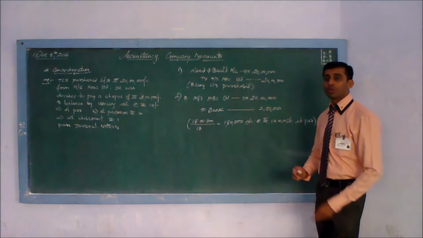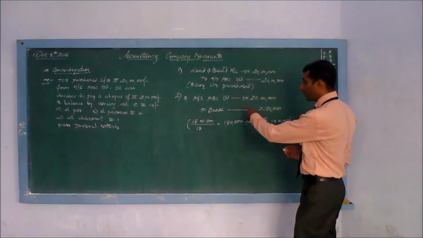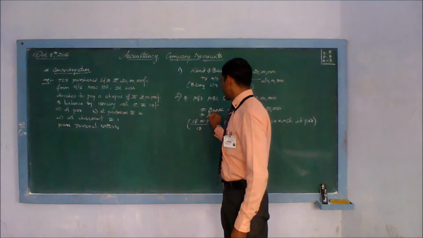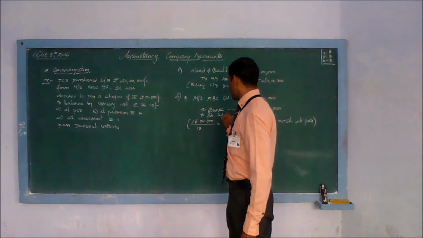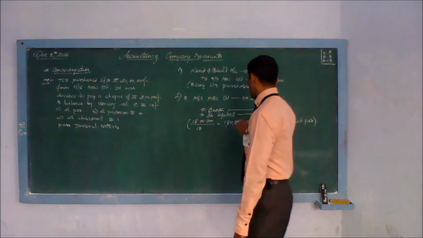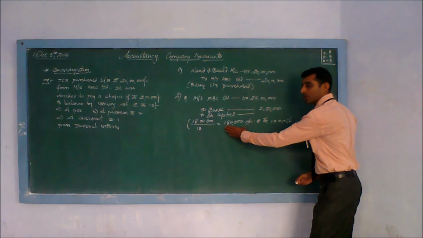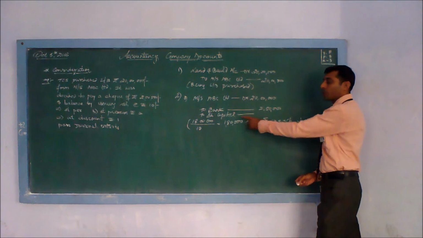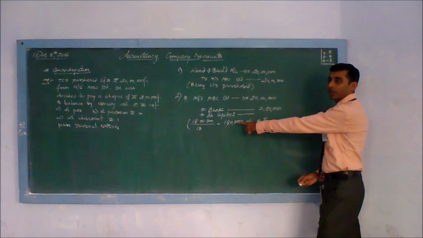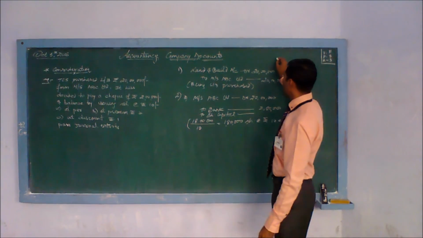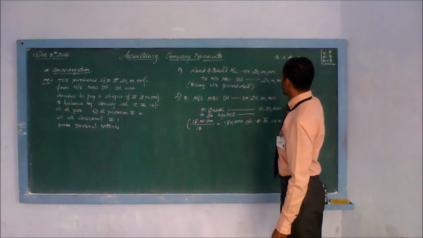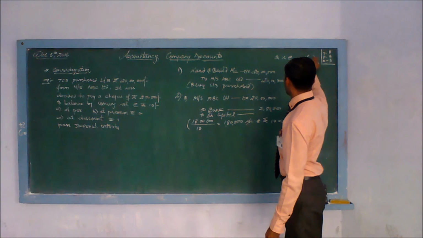Now understand how to fill the calculation. How will we fill this amount here? You will write here share capital. Here your calculation will be, quantity is how much? 1,80,000. What is the rate? 10. So this multiplied by this will give you a calculation of share capital. It is same as it was told earlier how to make a bill. Your quantity multiplied by rate is equal to share capital.